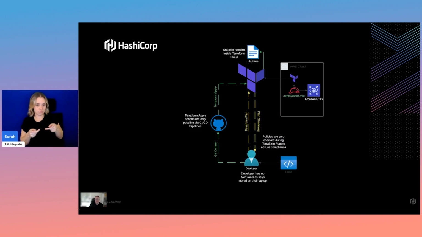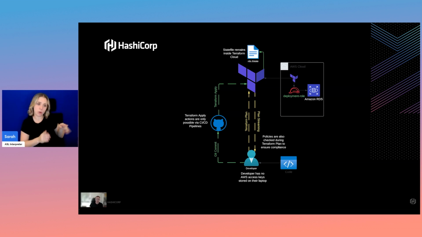The developers gain the ability to test the code that they have stored on their local device in real time against the live environment. The developer is restricted only to be able to perform read-only actions against that environment, and the actions they are performing are executed within the Terraform Cloud platform. The output of that action is streamed in real time to the developer as if they were performing the action locally.